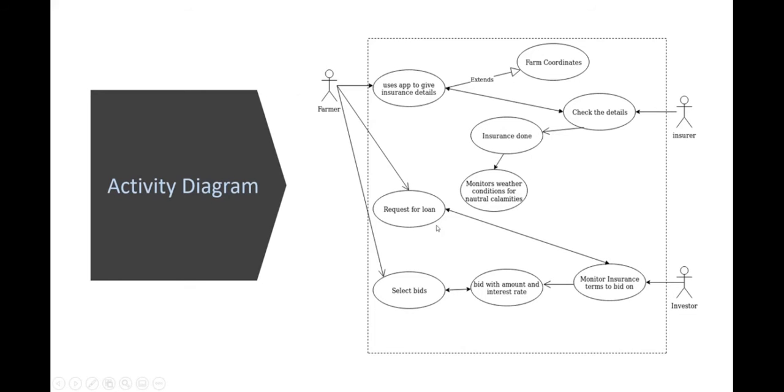And the next use case is for loan. A farmer can request a loan, and this loan is given to the farmer without any collateral. This loan is crowd-funded, not by just one organization but by many people. A farmer requests a loan for some amount, and then multiple people bid on that loan. For example, a farmer requests a loan of 2 lakh rupees. A person cannot give 2 lakh rupees to the farmer at once.